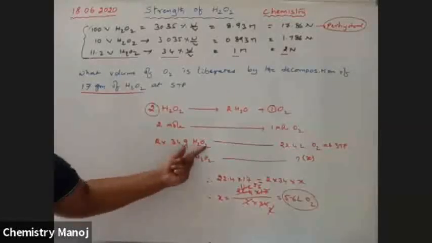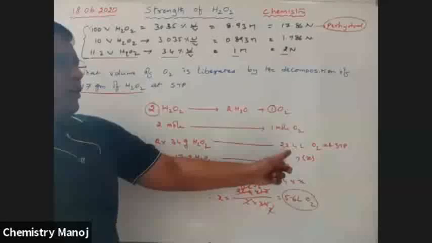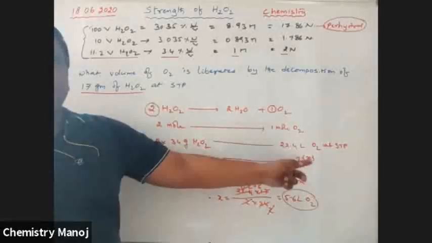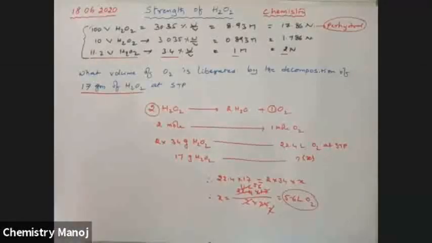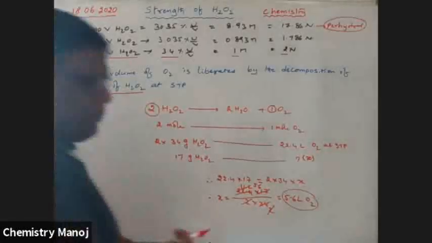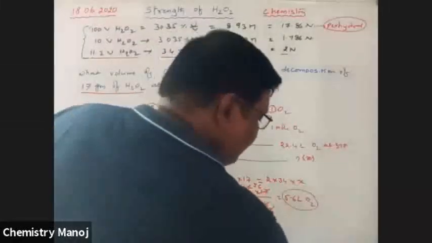Therefore 2 into 34 grams of H2O2 gives 1 mole. Here we want to calculate volume, that is 22.4 liters at STP. So 17 grams liberates how much? Just by cross multiplication, the final answer is 5.6 liters. Okay. So just like this, please calculate one more problem.